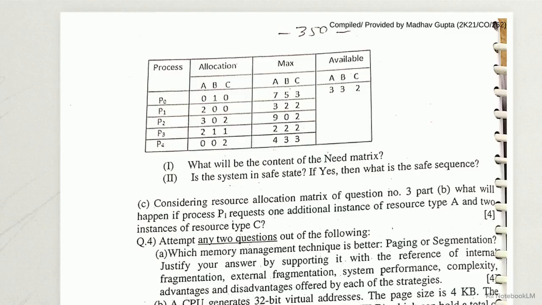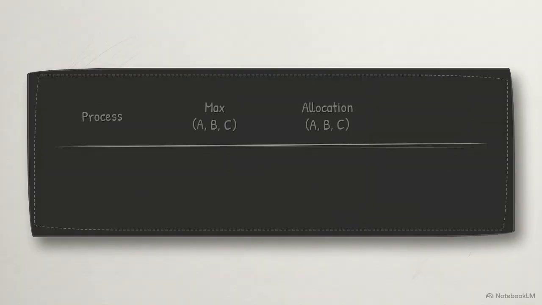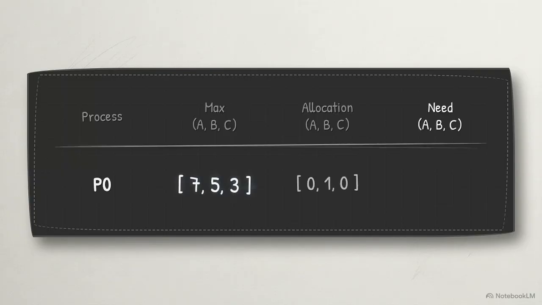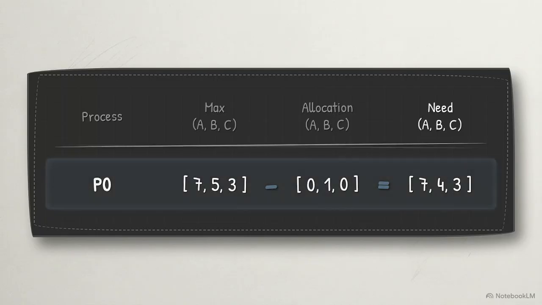This exam snapshot captures a static system state, 5 processes competing for 3 resource types. We see what each currently holds in the allocation column and what remains in the available pool. The max matrix defines the absolute peak demand each requires before it terminates. To determine system safety, the algorithm calculates potential need by subtracting allocation from max. For P0, a max of 753 minus an allocation of 010 leaves a need of 743.